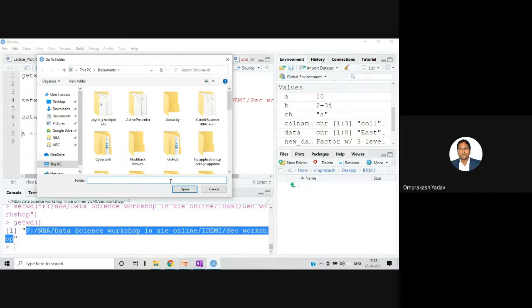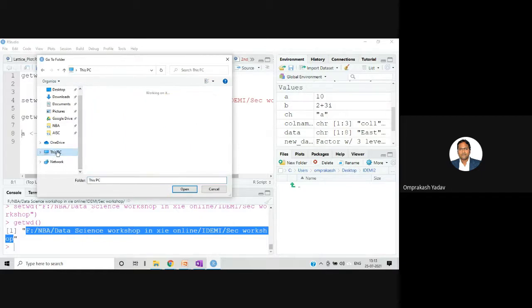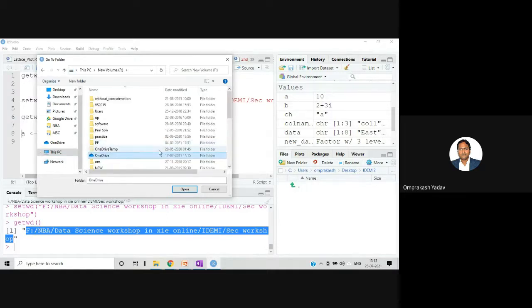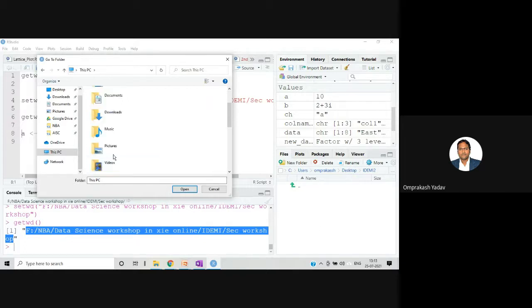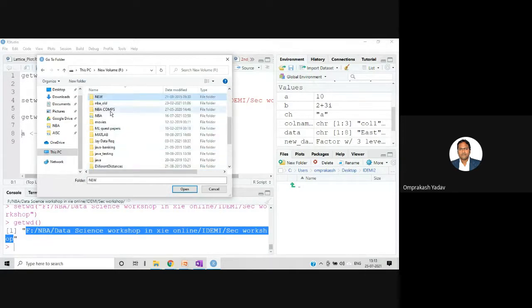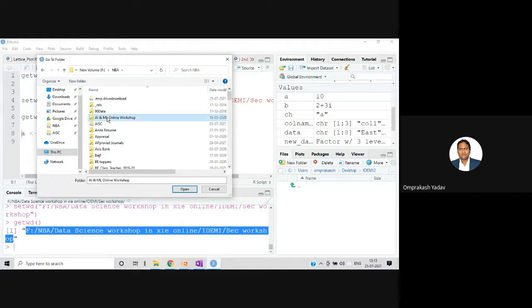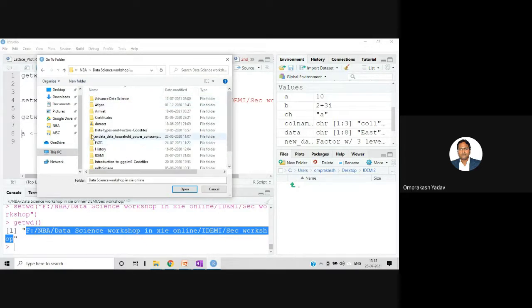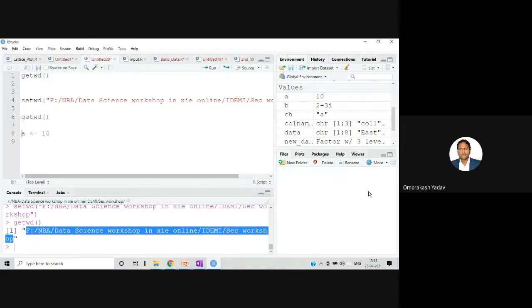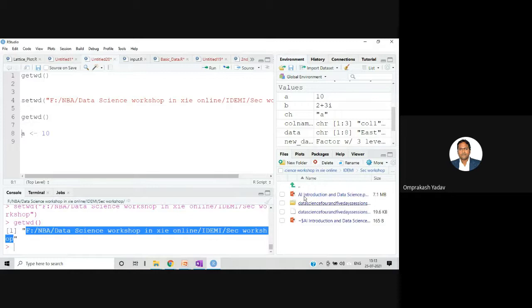For example, this window will open, and I go to that folder and select it. I say open, and it will show the content of that folder.